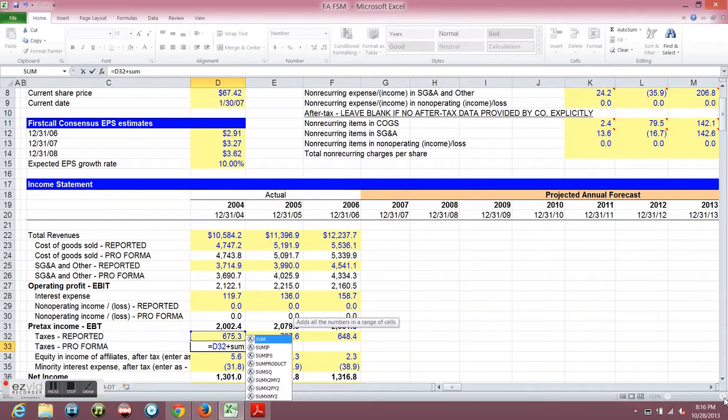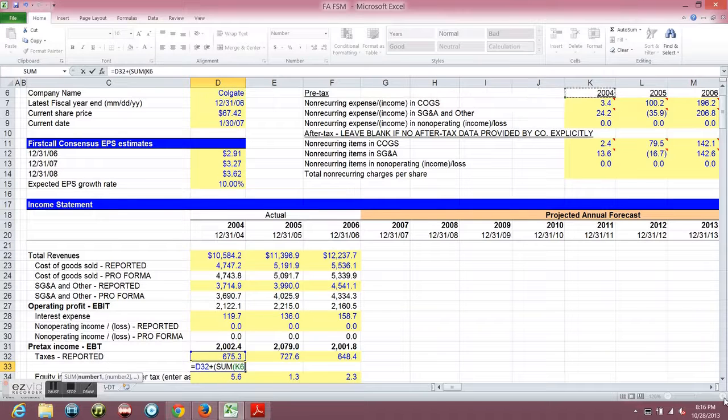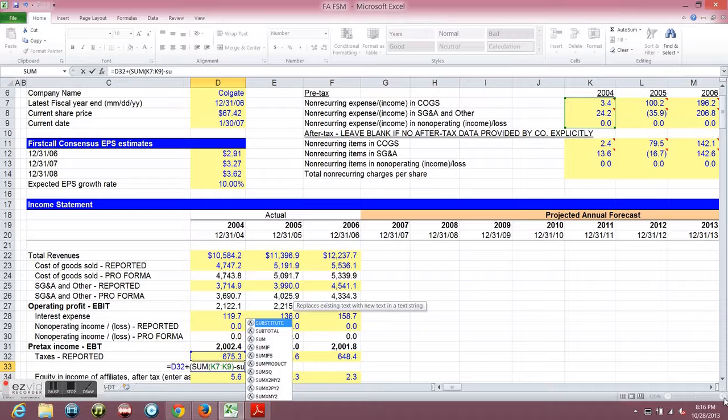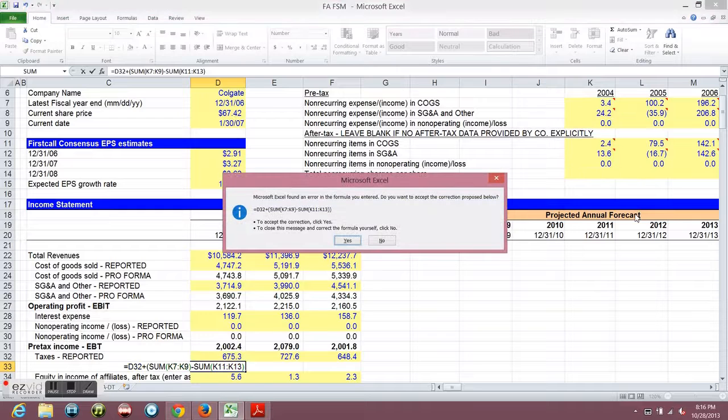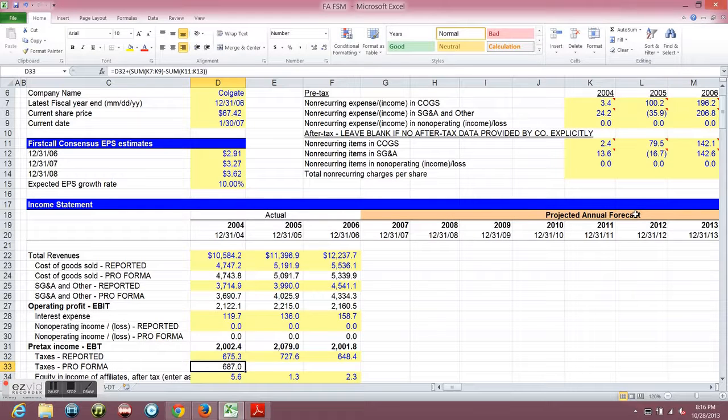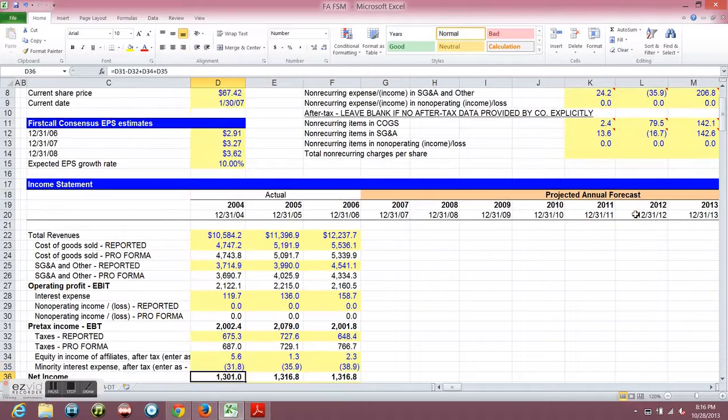sum. Okay, first let me put in parentheses. So sum of these numbers that are pre-tax, close parentheses, minus sum of these numbers. Why are we doing this? We're trying to find that difference, and that difference is our tax. Okay, so that's why we're doing this. And yeah, we get this. We're gonna copy it down.